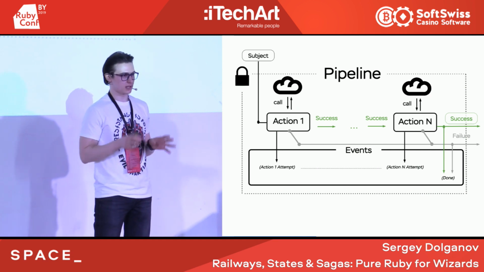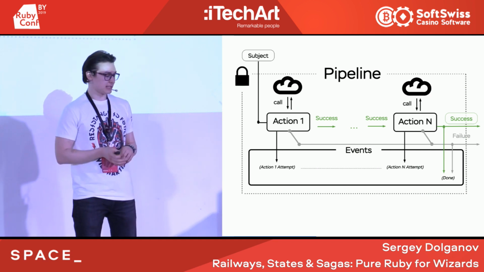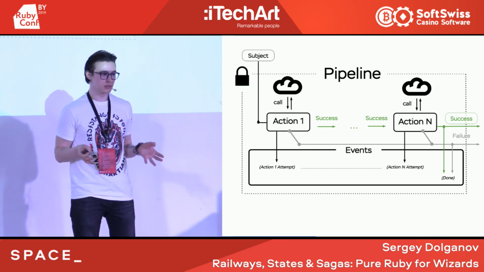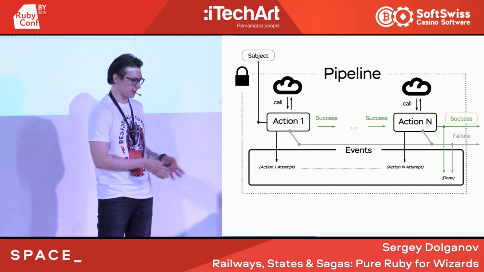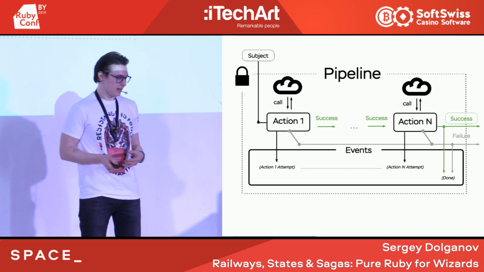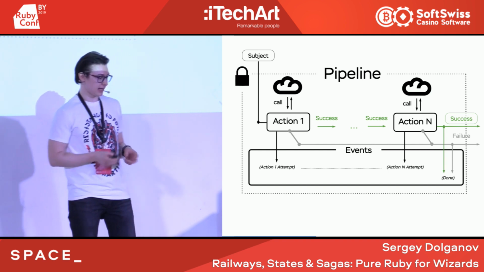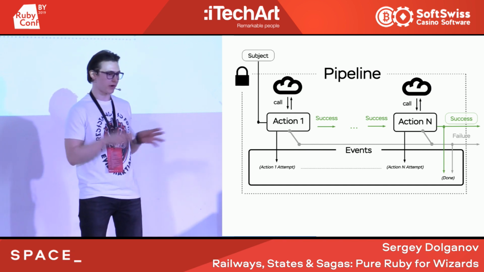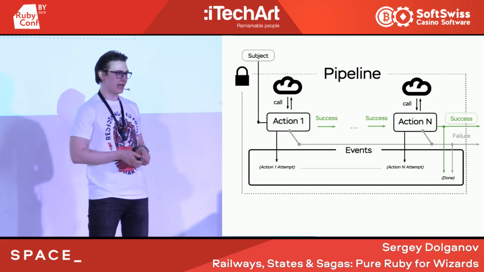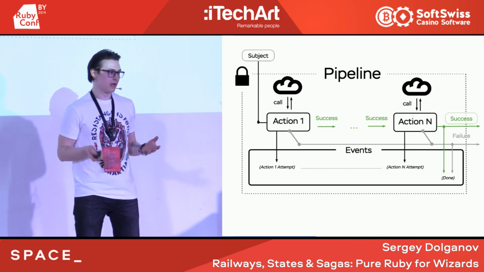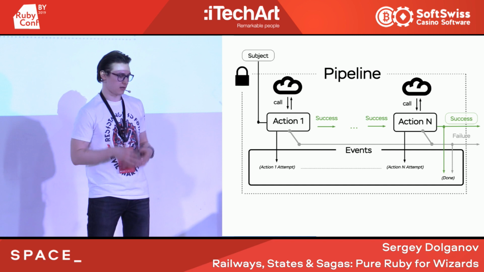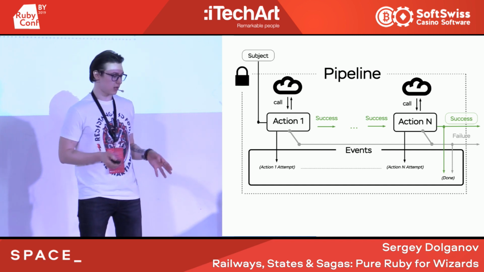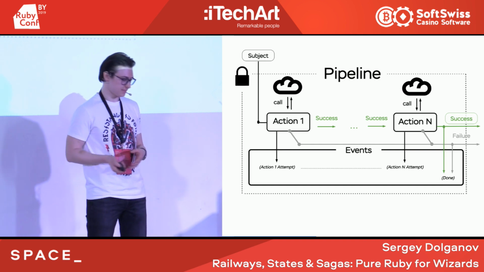I don't want to talk about event sourcing right now, but the idea here is that an event is just something immutable that you store somewhere and you can access it later. And for our case, we have two types of events. First is action attempt. This is an event that we create before any communication to the external system, and we will use it as a breadcrumb in case the application shuts down or something goes wrong, so we know exactly what action we attempted to take.